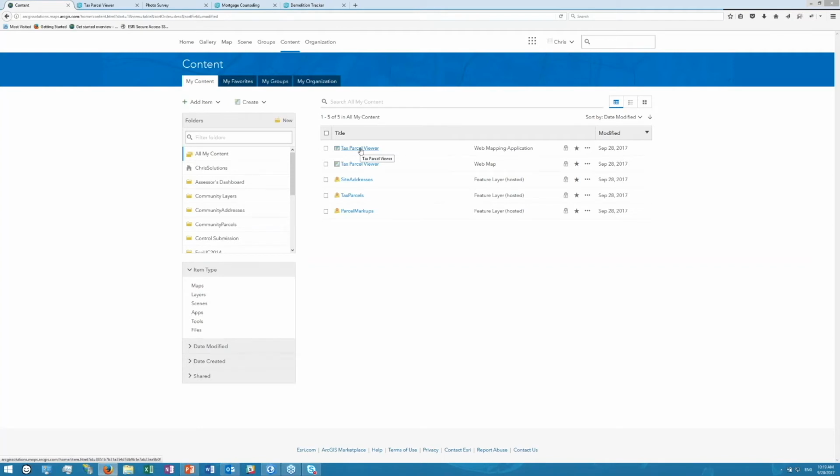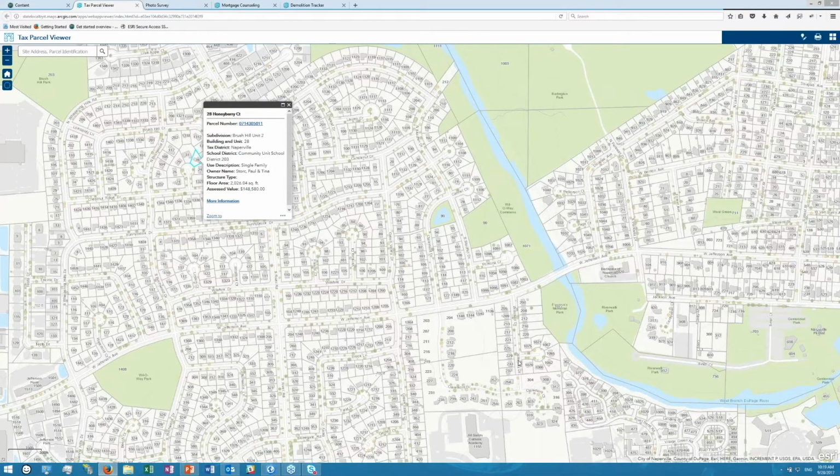Now this is not including your content. So there's also a tool in the deployment tools to help you load content in, but you might want to make some modifications to the default layers that we give you, and so you have the opportunity now to do that. But I'll just jump into the tax parcel viewer the way that I've deployed it. What you're going to see is a very focused application that helps users or citizens get information about their tax parcel, or about a parcel they're interested in. It could be a real estate agent looking at this application and helping a potential client understand more about the property they're interested in.